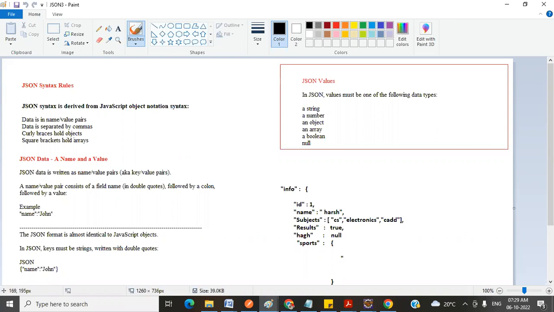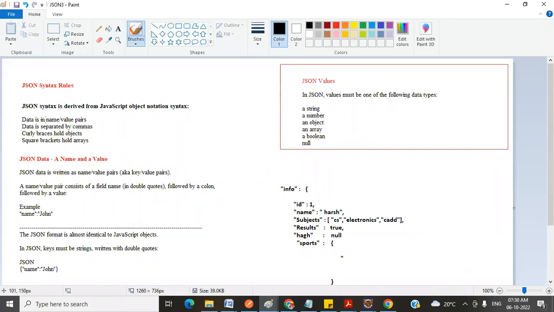Data is separated by commas. I've already explained this while I was writing. Observe here, after the one we have a comma, after the ash we have a comma, after this array we have a comma, after this true we have a comma. So data is separated by commas.